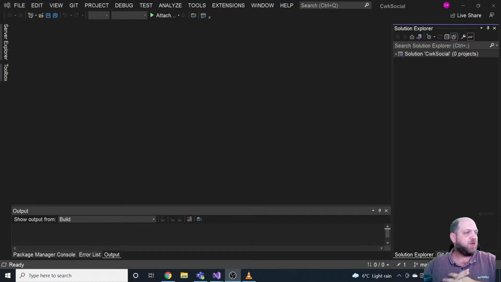Today we actually start a new series. It's this web API with clean architecture and CQRS. Before we really get going, it's really from scratch. As you can see here on the screen, I just have a blank solution.